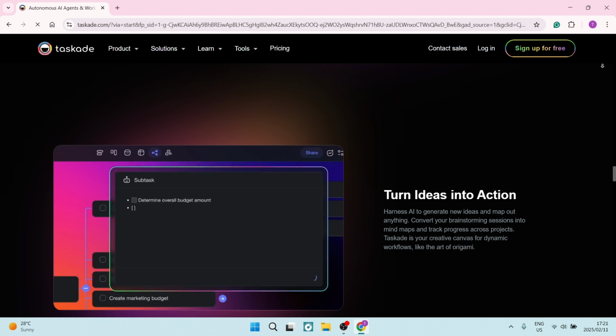One or two of the drawbacks of Taskade, though, is its limited offline access. Taskade's functionality is slightly limited when it is offline, which can be a bit of a drawback for anybody that needs to work on the go without a stable internet connection. You'll also need an internet connection to access your workspaces and collaborate with your teams. Taskade also has quite an extensive group of features, so it can be slightly overwhelming for new users, requiring a little bit more of a learning curve to master all of its functionalities.